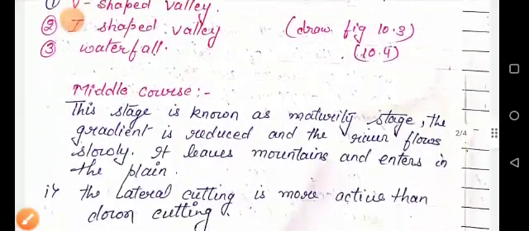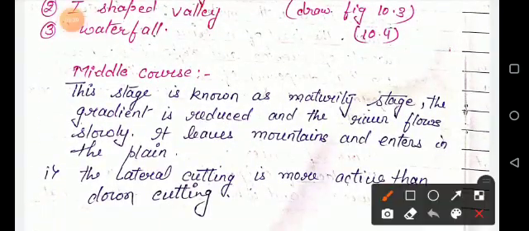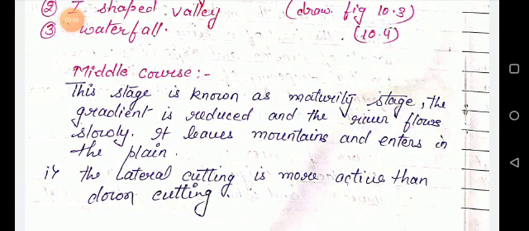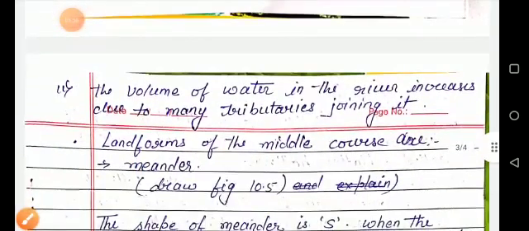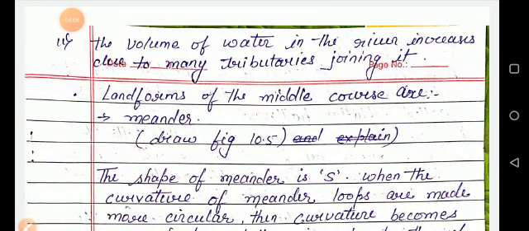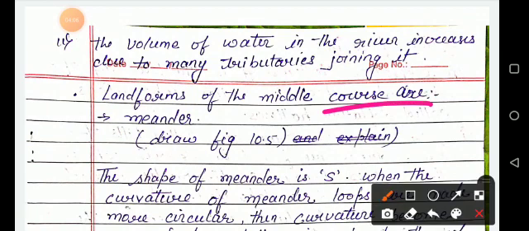So what is the middle course? This stage is known as the maturity stage. Here the gradient is reduced and the river flows slowly. It leaves the mountain and enters the plain area. So the lateral cutting is more active than downward cutting, and the volume of water in the river increases due to many tributaries joining it.